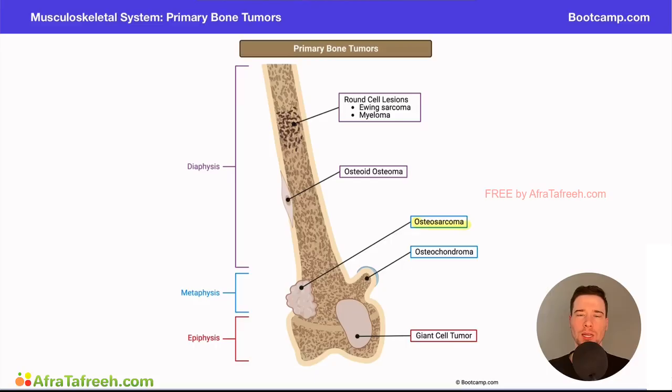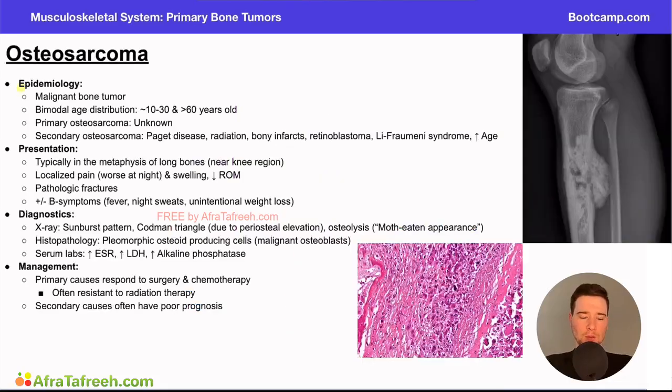This is a really important differentiating factor between these bone tumors, and that's why it's so important to know where's the primary location, where's the most likely location in the bone for these tumors to form. And so if we think about the epidemiology for the osteosarcoma, this is a malignant bone tumor. A lot of the previous tumors we've talked about in this chapter have been benign bone tumors. But here we're starting to talk about malignant things.